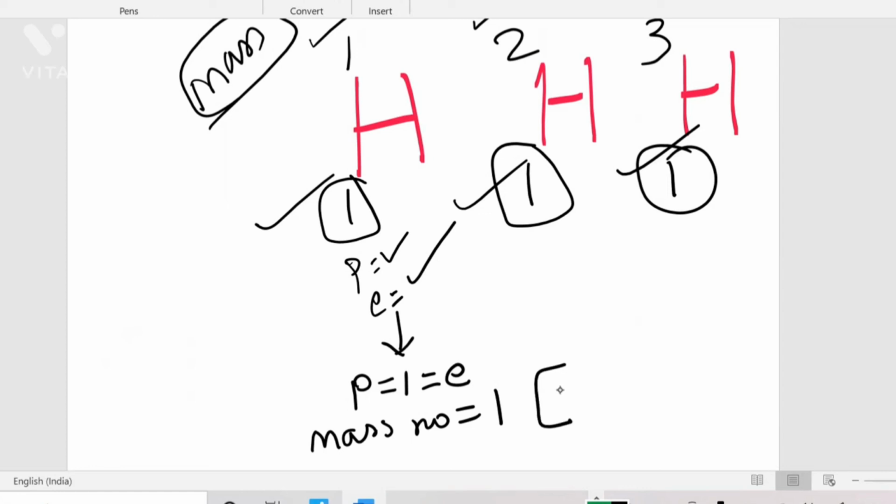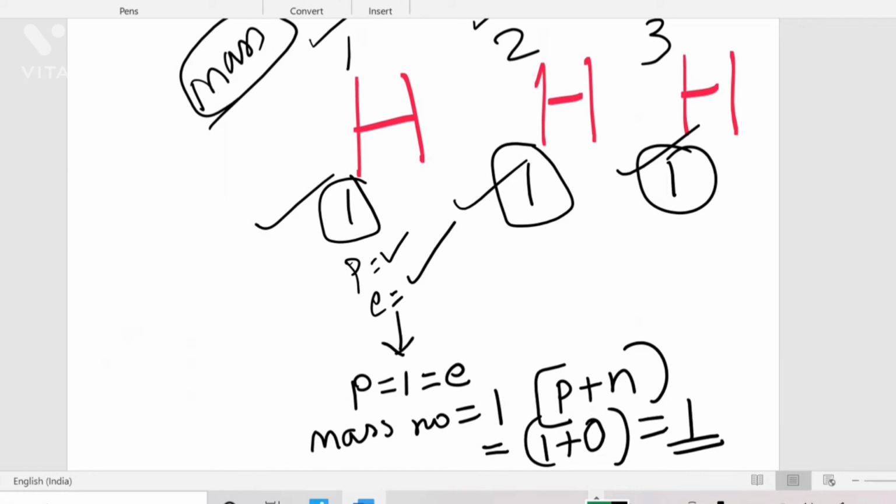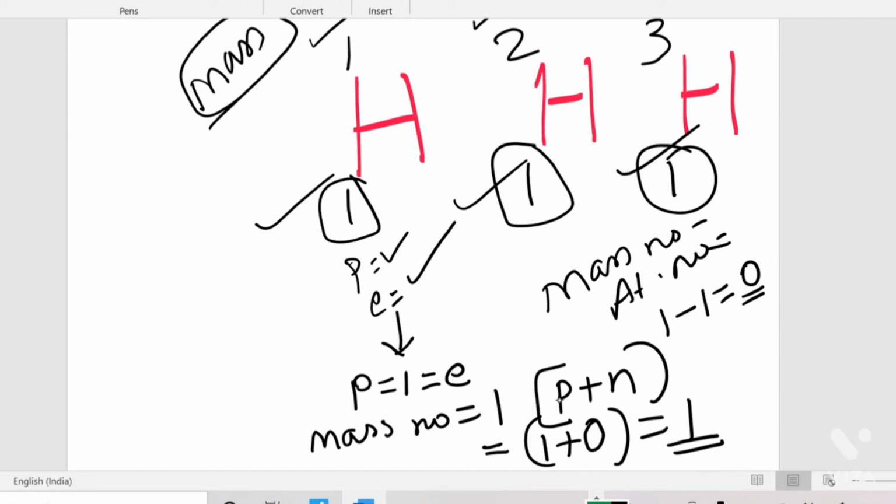That means proton number plus neutron number. To get 1, the proton number is already 1, plus neutron number 0, that makes 1. Hope you understood how to calculate. Or else we can find the neutron number as 0 just by doing mass number minus atomic number. That is 1 minus 1, so the neutron number is 0. Proton plus neutron makes the mass number, 1 plus 0 makes 1. This is the first isotope of hydrogen.